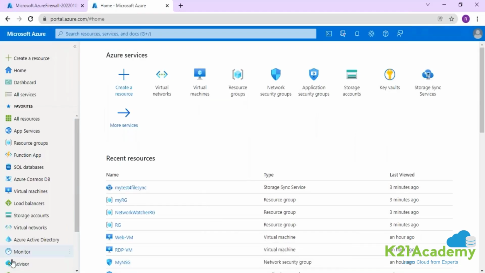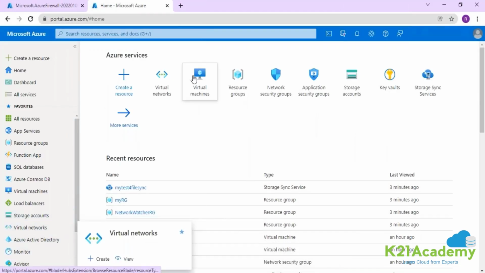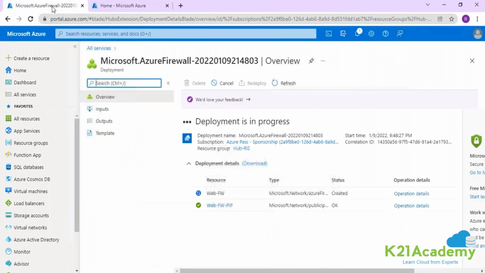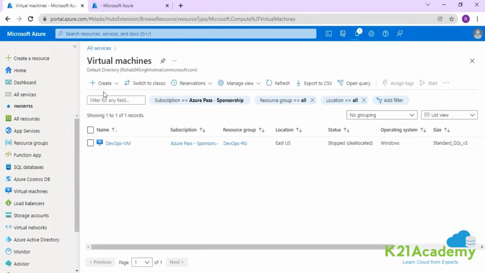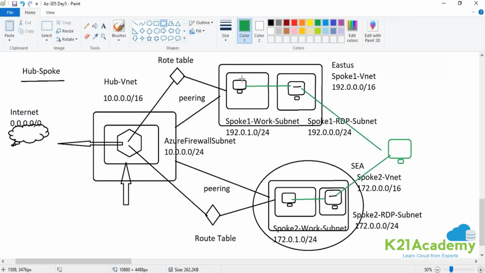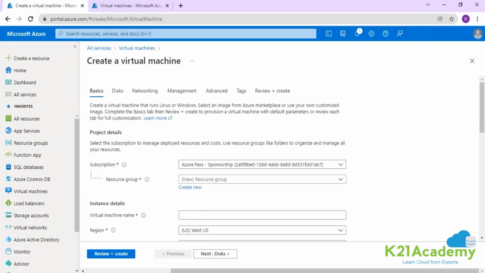Okay, guys. So going back for the VM creation over here. Meanwhile, firewall is under deployment. Let's quickly create our rest of the components. So going into the VM section, first I will deploy work machine. So first I will deploy spoke 1 work machine, and then I will deploy spoke 2 work machine. And guys, while creating this machine, we have to be slightly careful that we are creating these machines in the right subnet. One should not end up creating these machines in another subnet, guys. So the placement of your resources should be absolutely correct.